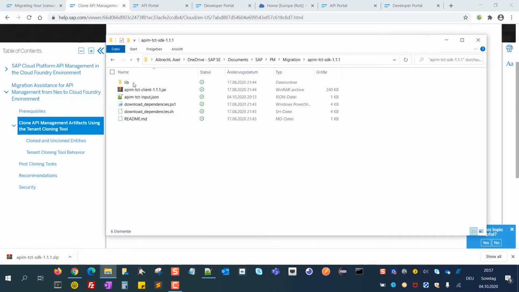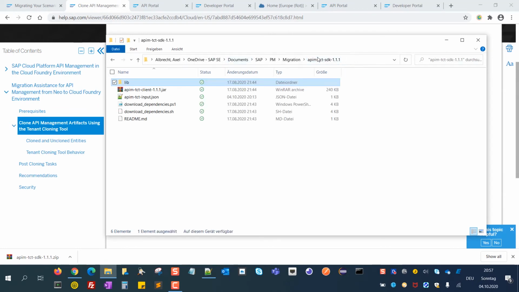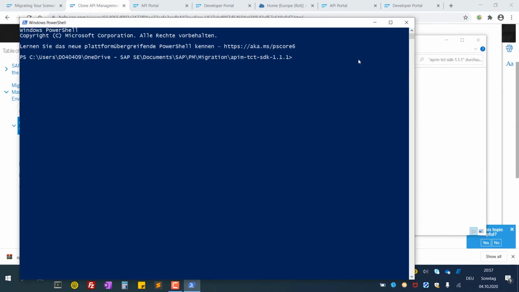When you unzip the content, you will find the following items. In the lib folder, you will find a few pre-shipped open source libraries, which SAP has customized. Then there is a JSON file containing all the configurations, and there are download dependency files. Now let's open the PowerShell. You simply do this by typing PowerShell into the address field of your Windows Explorer, if you're using Windows.